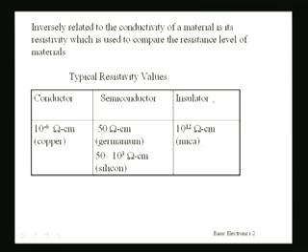For example, if we consider a germanium semiconductor, it has a resistivity value of 50 ohm centimeter, and silicon has a resistivity value of 50 into 10 to the power 3 ohm centimeter. So you can see that a semiconductor has resistivity in between conductor and insulator.